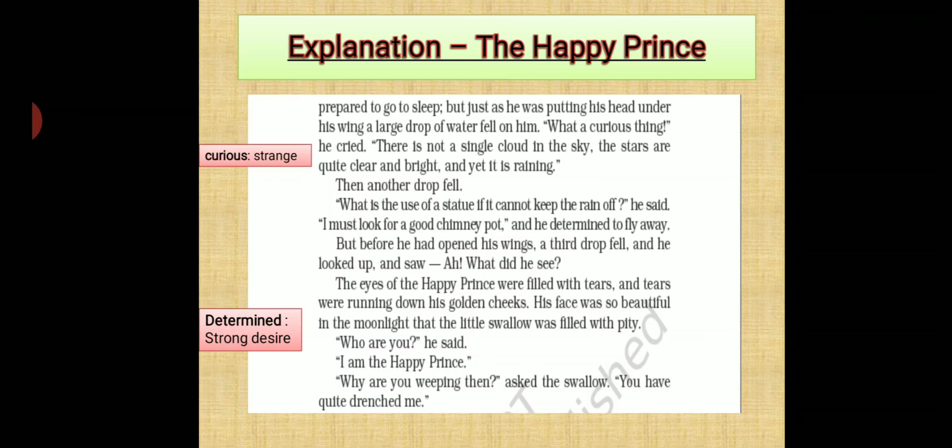"Who are you?" he said. "I am Happy. I am the Happy Prince." "Why are you weeping then?" asked the swallow. "You have quite drenched me." So now what happened? Here drenched means soaked with water. The swallow thought that the statue was the Happy Prince, but it was crying. The bird asked the statue why it was crying. It added that it had soaked it with tears. Okay. Now coming to the next.